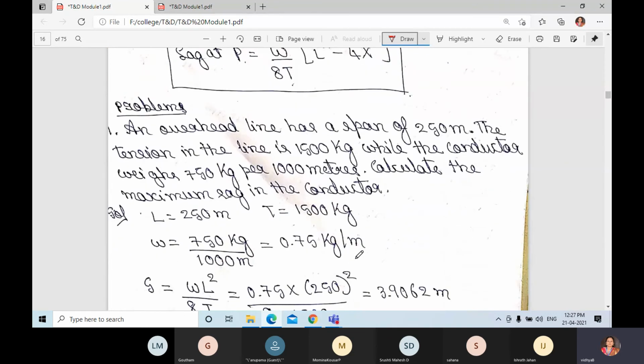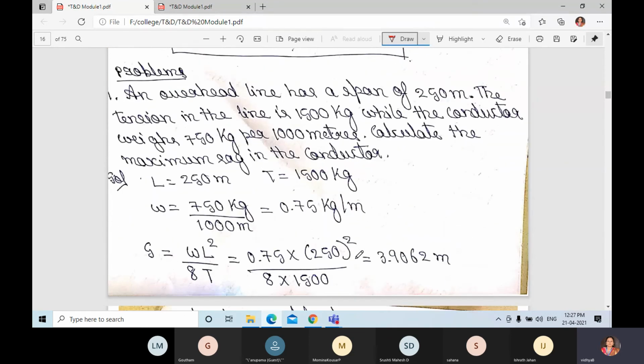Now we shall solve the problem. An overhead line has a span of 250 meter. That means between two supports, or any two transmission towers, the distance is 250 meter.